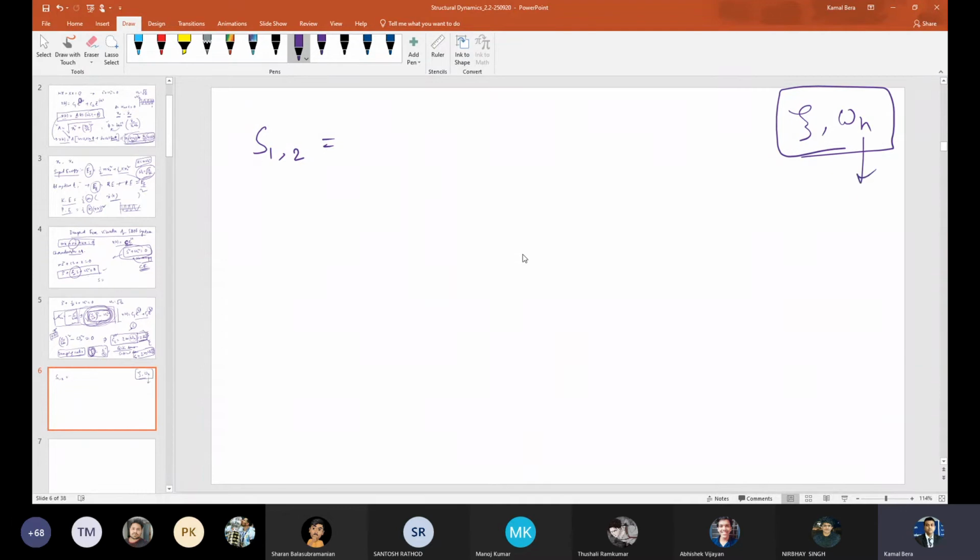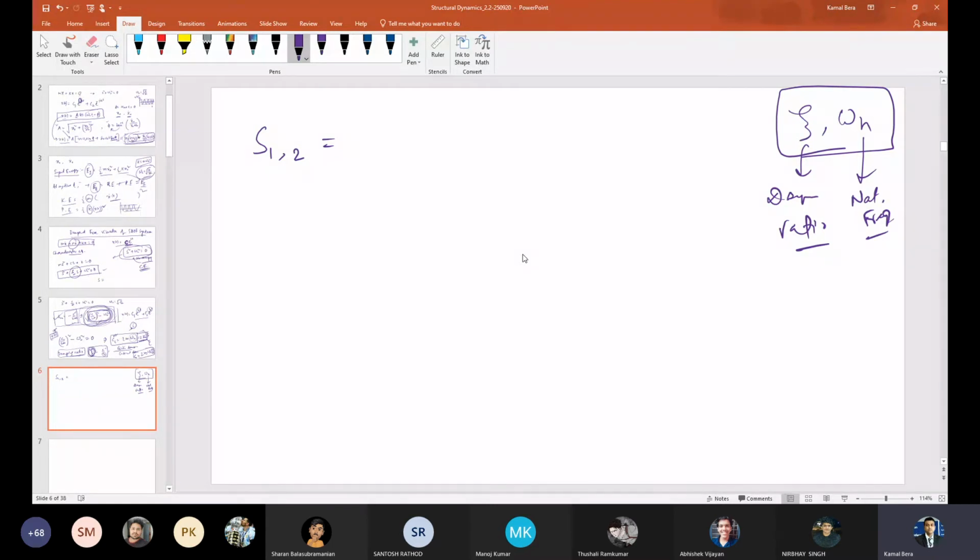This is the natural frequency and this is the damping ratio. It is just for convenience, and it is the standard way to express this in terms of the non-dimensional damping ratio instead of the coefficient of viscous damping C.